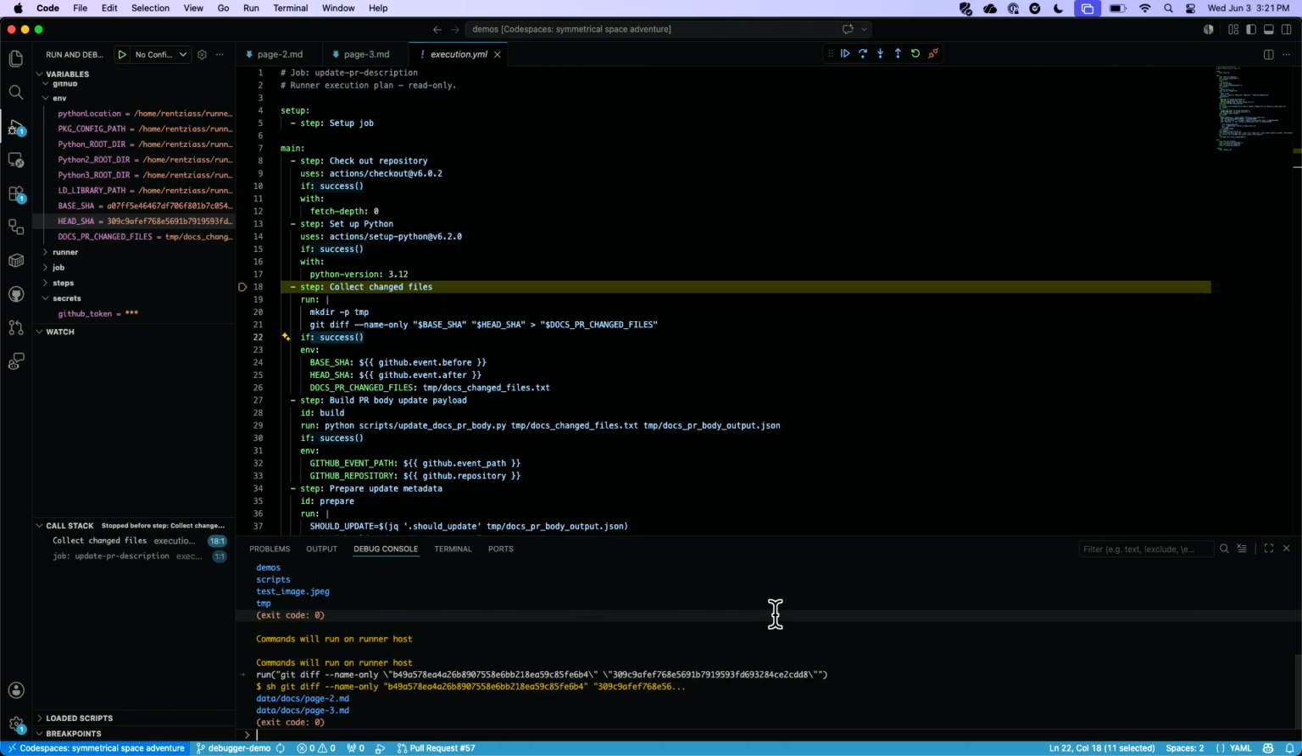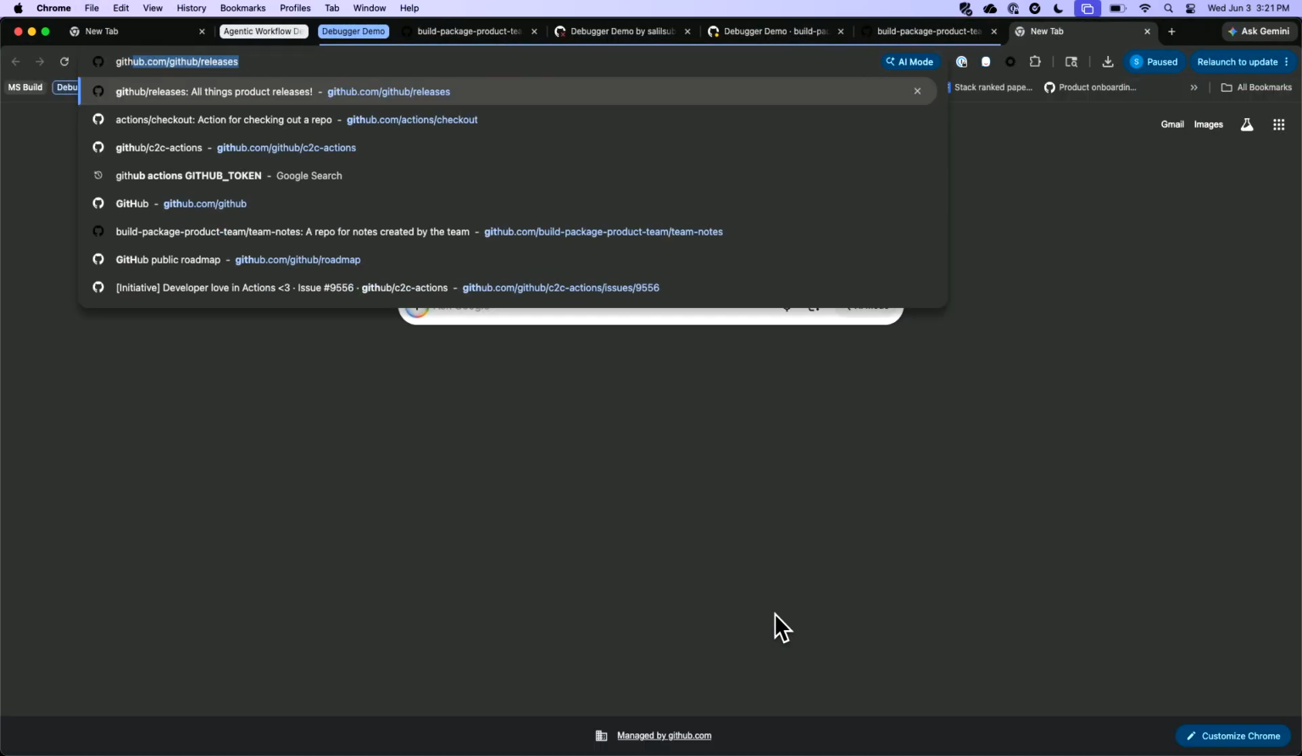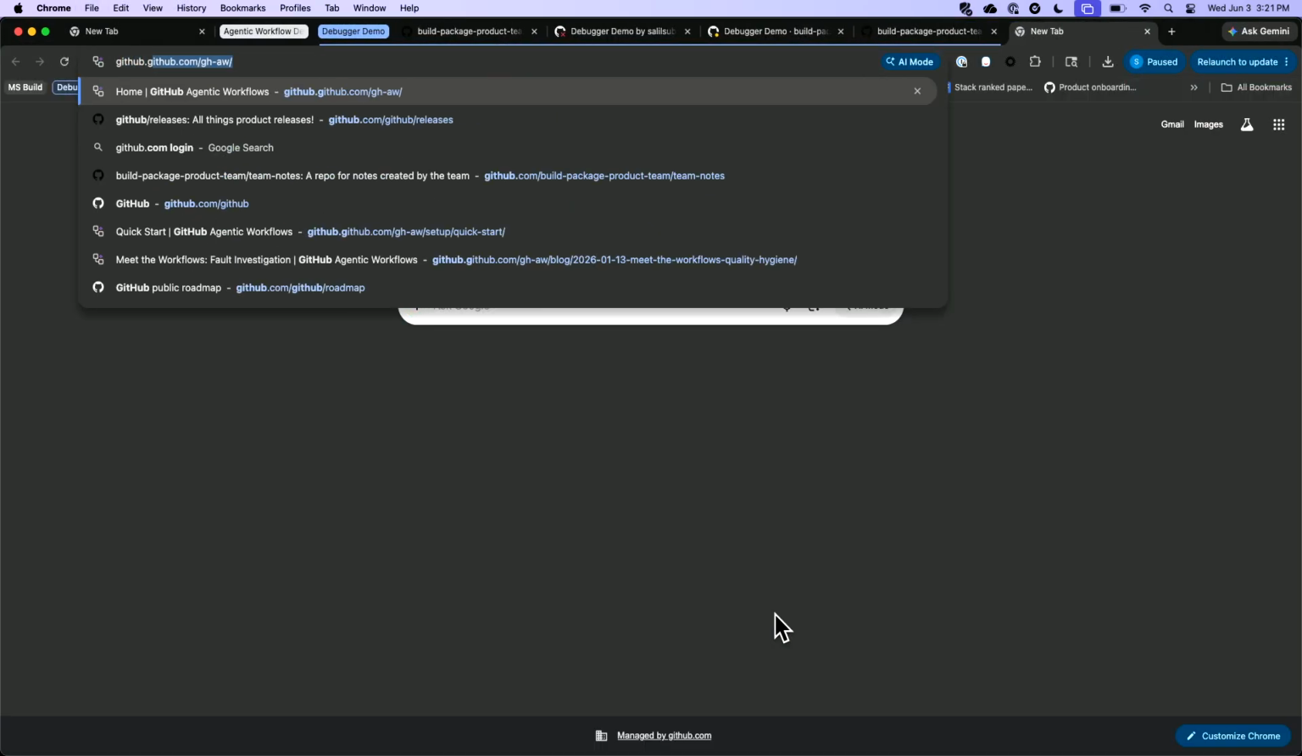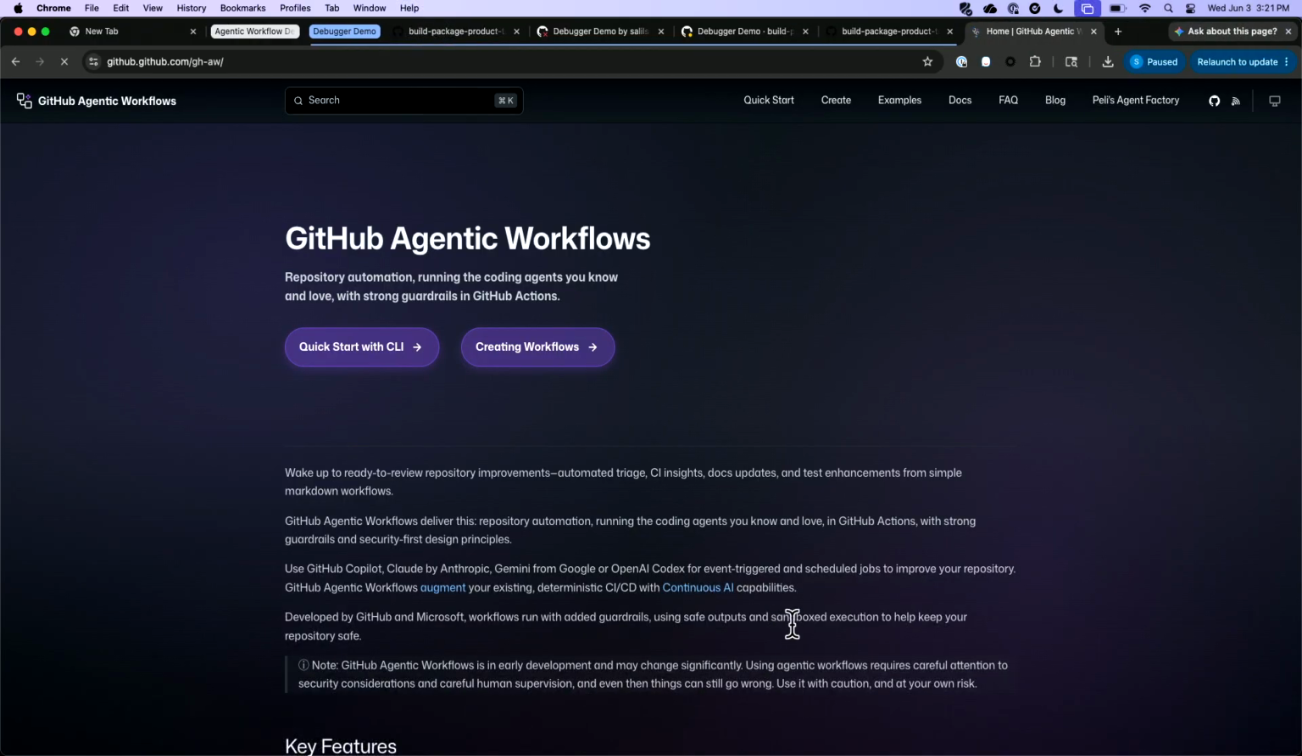One thing that you're probably all wondering is for both agentic workflows and for the debugger, when can you guys actually play around with these? Well, the exciting news with agentic workflows is that it is going into public preview next week. If you search for GitHub Agentic Workflows online, you can see the preview site. We can actually pull that up now, and it'll look like this.